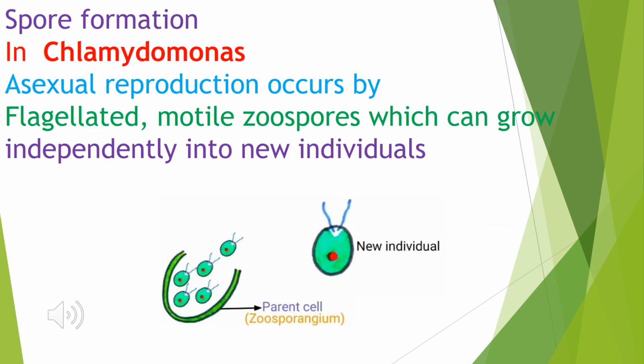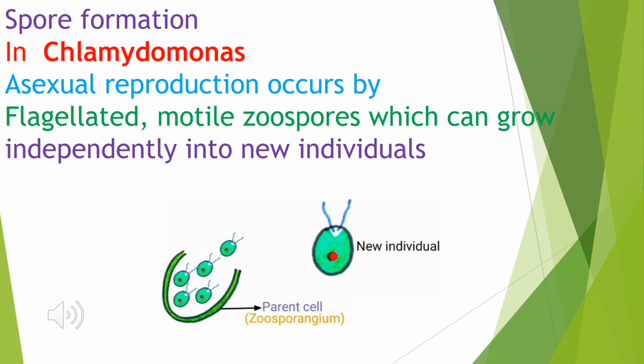The next one is spore formation. In this type of asexual mode of reproduction, reproduction takes place with the help of spores. The best example I can give here is Chlamydomonas. In Chlamydomonas, reproduction occurs by flagellated motile zoospores, which can grow independently into a new individual.